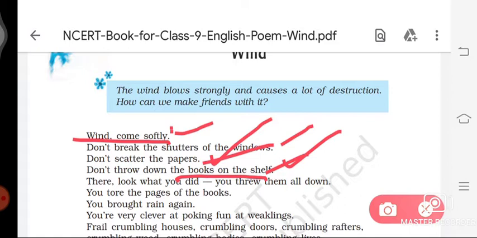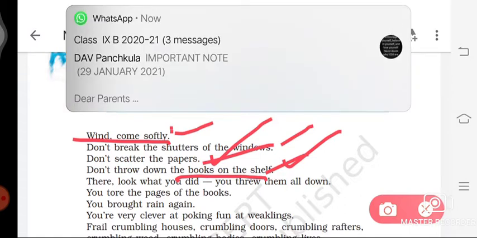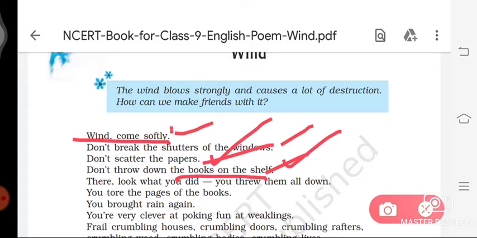In these lines, the poetic device is anaphora. It is used in "don't" and "don't".